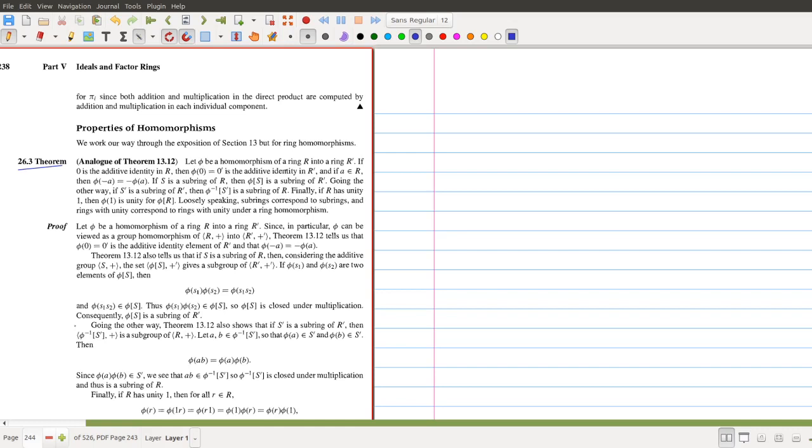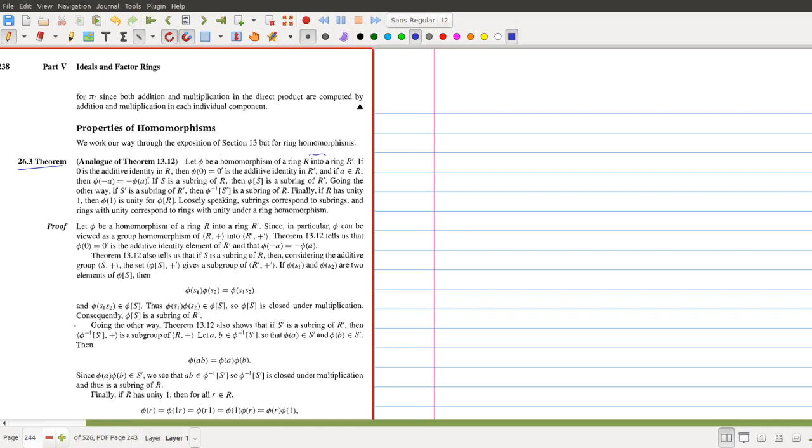Let phi be a homomorphism of a ring R into a ring R prime. Into means that it is an arbitrary homomorphism. If it is onto, then the codomain of this homomorphism is the same as the range of the homomorphism. So we use the term into for an arbitrary homomorphism. R and R prime are two arbitrary rings.